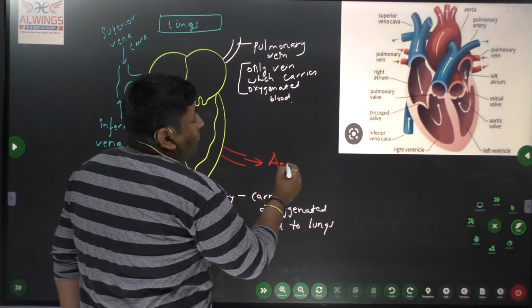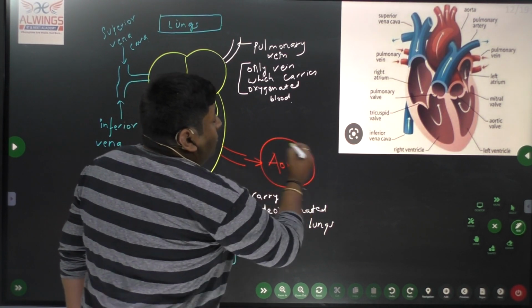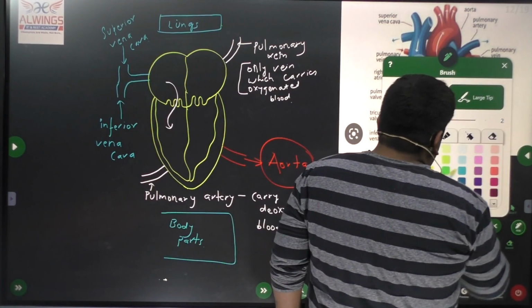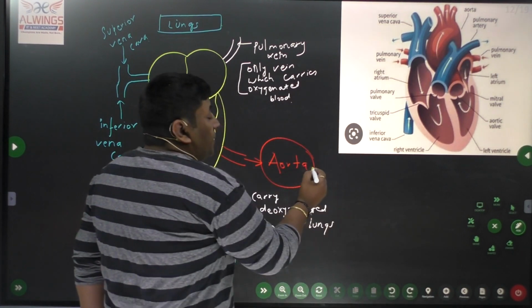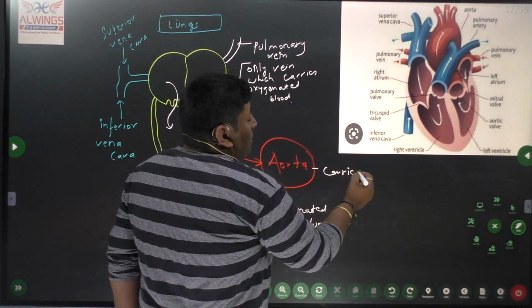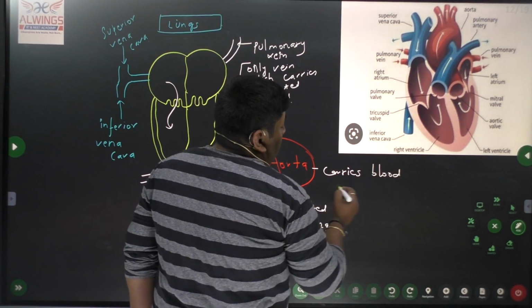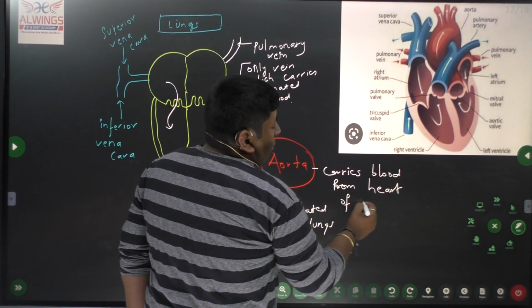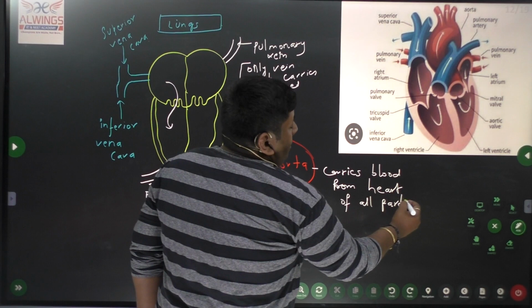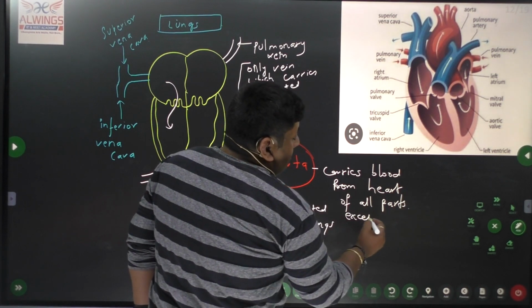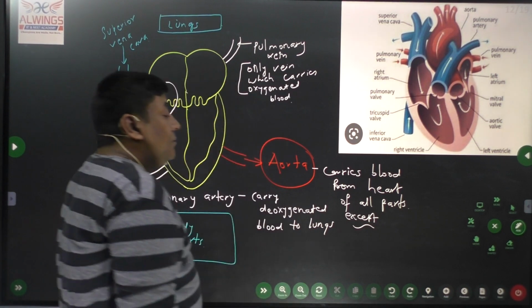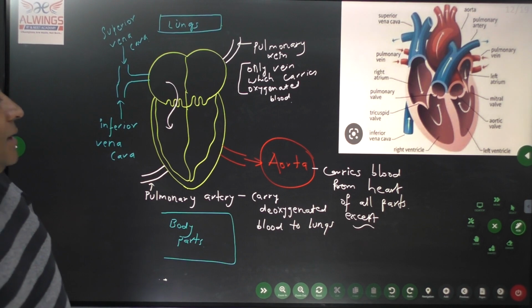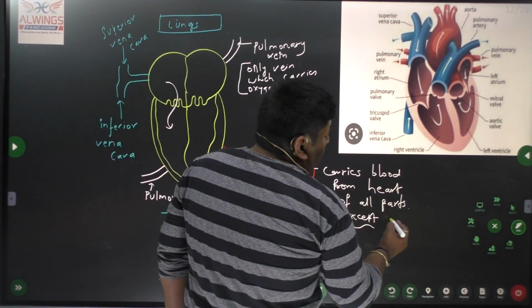It is called the aorta. The aorta is the largest artery, and it carries blood from the heart to all parts, except the lungs.